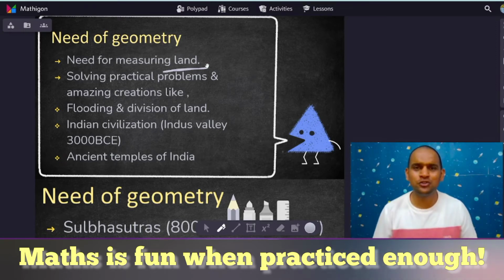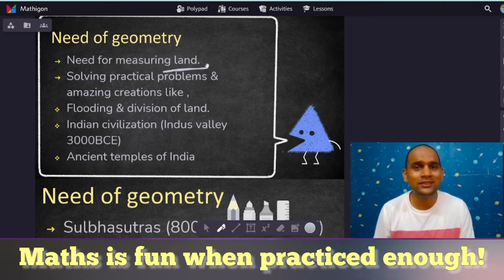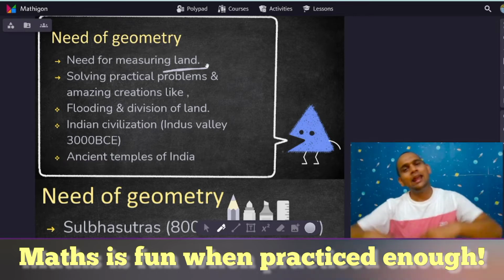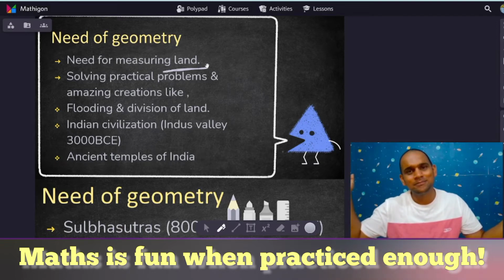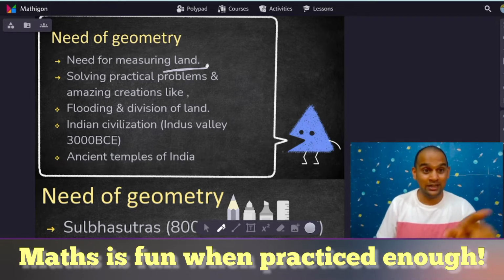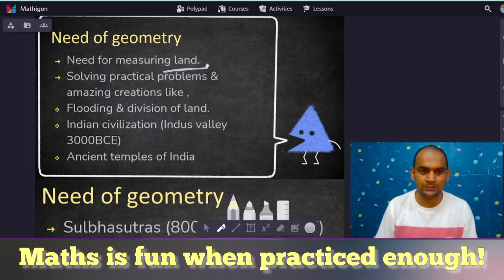That's common sense, right? If there's no proper measurement technique, then anybody will measure anything, and every day it keeps changing. So that standardization was needed while measuring land, and that's how the need for geometry started to come.